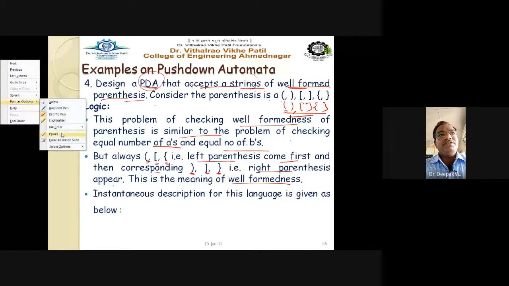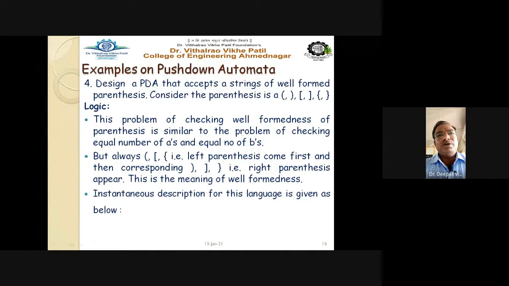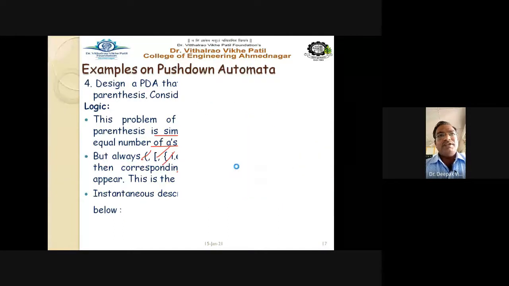Well-formedness of the parentheses is similar to the problem of checking an equal number of A's and B's. We have to check that for every opening bracket there should be a closing bracket. It is the simple logic you have to remember. For every opening bracket there should be a closing bracket, but always the left parenthesis comes first and the right parenthesis appears after. This is the meaning of well-formedness. So for every left parenthesis there should be a right parenthesis always. Accordingly we design the rules for this.